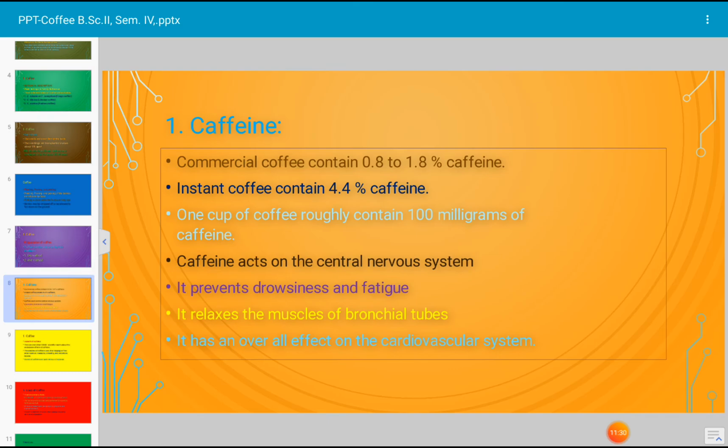Caffeine occurs in coffee seeds. It prevents drowsiness and fatigue. It relaxes the muscles of the bronchial tube. Coffee has an overall effect on the cardiovascular system.